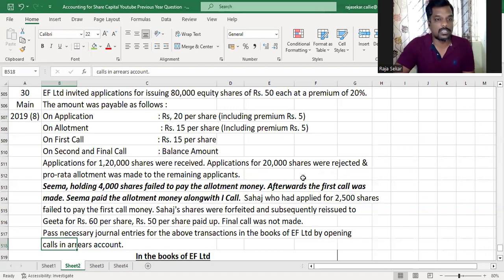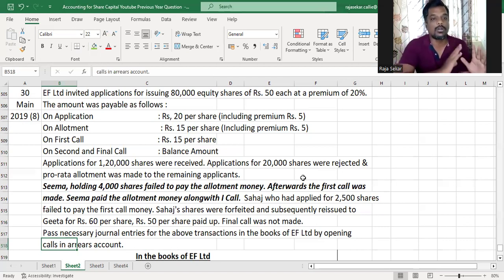So let's see if there is excess beyond what is due on allotment. If only that is, then the question is silent. If the question says that excess application money should be adjusted against allotment and call, then first we'll have to adjust against allotment, then against call, and even after that, if there is some excess, that will be refunded. Understood? But this question is silent.